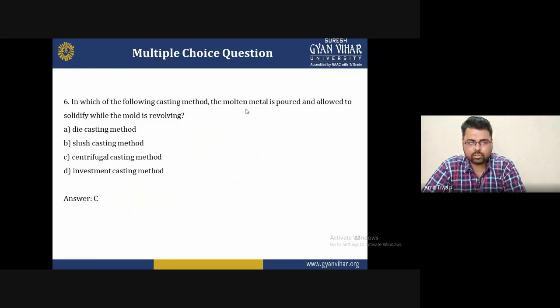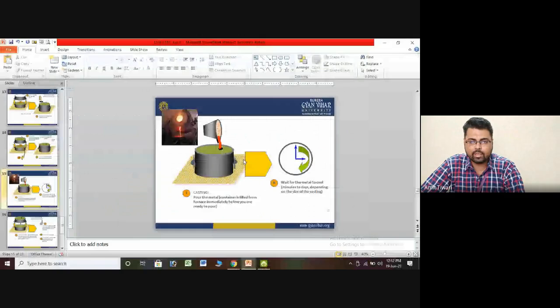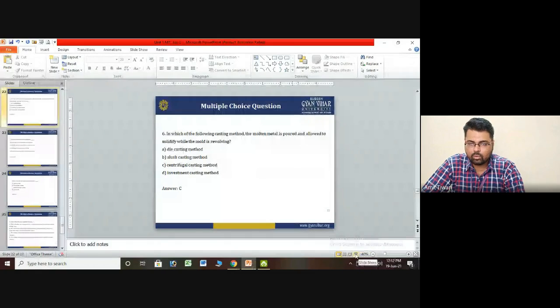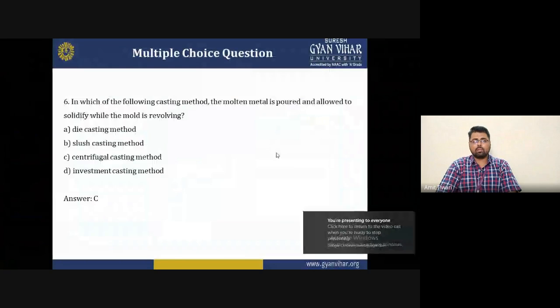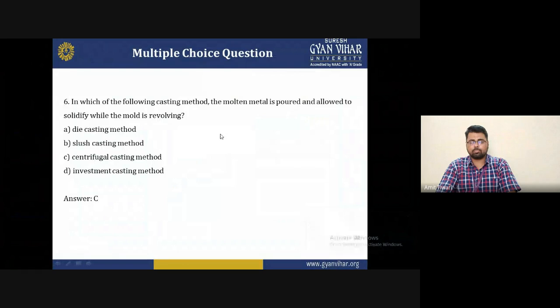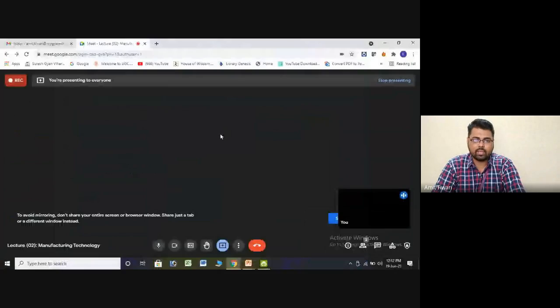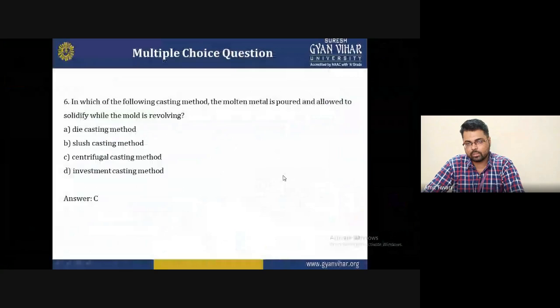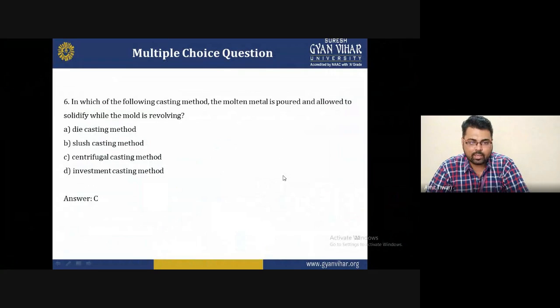Now the sixth question is: in which of the following casting methods is the molten metal poured and allowed to solidify while the mold is revolving? The options are A die casting method, B slush casting method, and C centrifugal casting method. These are basically the options, and this process is used for centrifugal casting. So the answer is centrifugal casting.